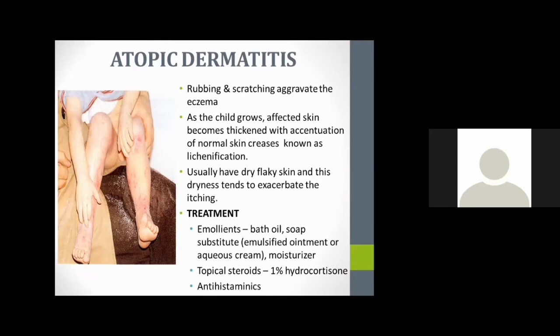In atopic dermatitis, there are acute and chronic conditions. In acute conditions, we can see fresh vesicles over the affected sites. In chronic conditions, lichenification will be there, and we can see disruption of the skin barrier or layers. Atopic dermatitis and seborrheic dermatitis are both equally present in children, but we can differentiate them: intense itching is present in atopic dermatitis, while in seborrheic dermatitis that much itching will not be present.